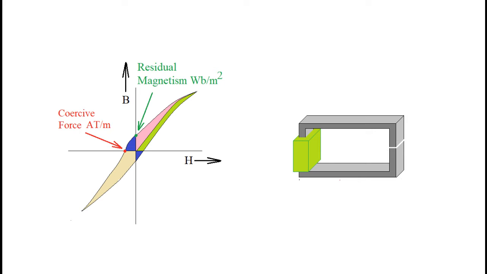Electron spins around some axis. These axes of spin are randomly oriented, so unless some external field tries to align these axes in one direction, existence of magnetic field due to spin could not be realized.